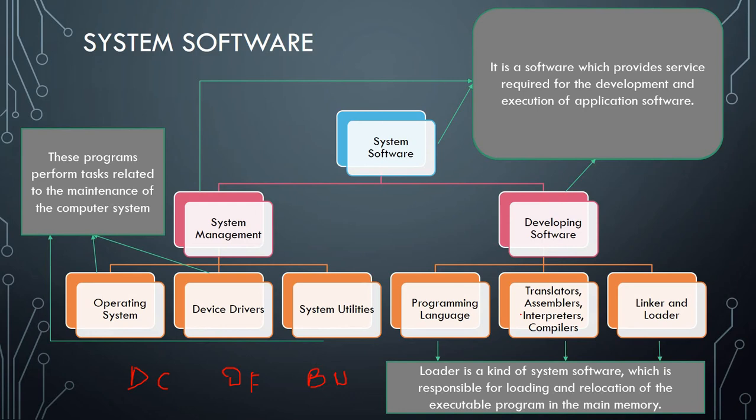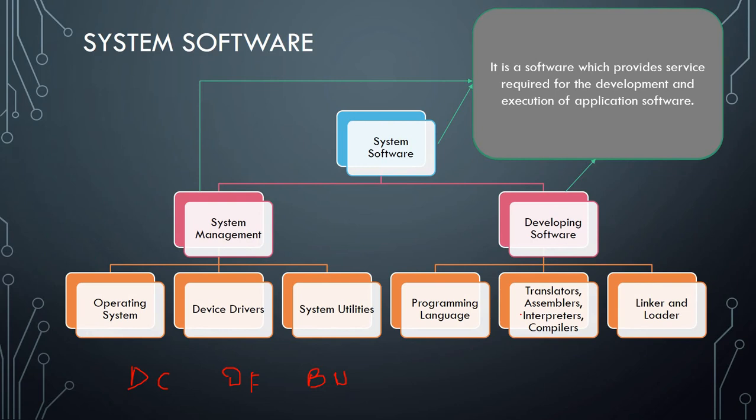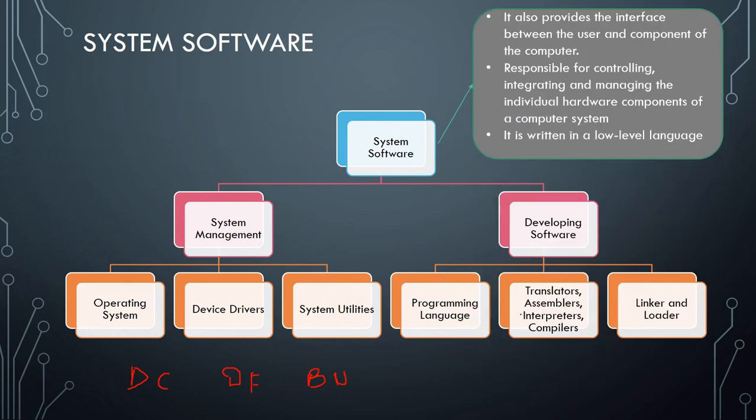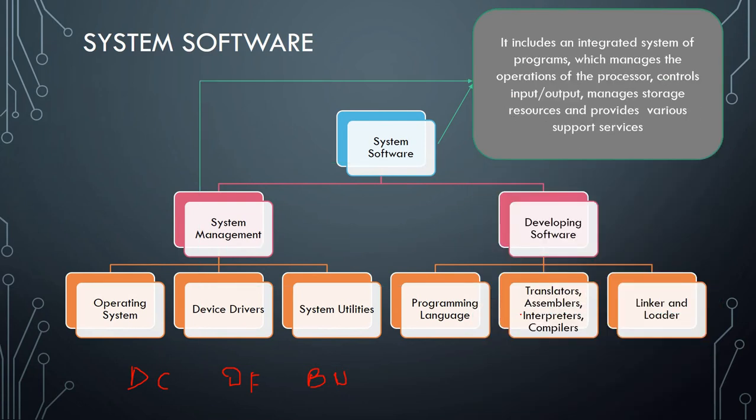We are revising it again. First one, that is system software. What is a system software? Simply, it is responsible for controlling and integrating the system. Next one, system management. System management includes the integration of system programs. You can understand or revise it with the help of the other three parts of it, that is operating system, device drivers and system utilities.